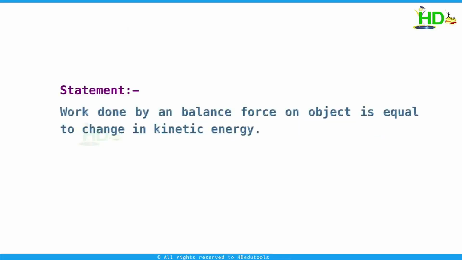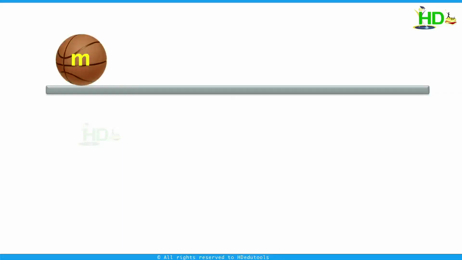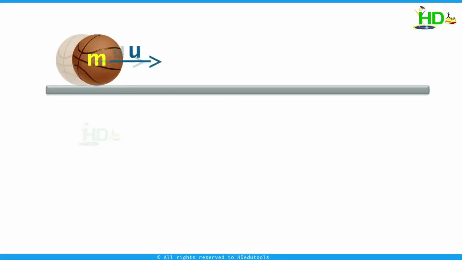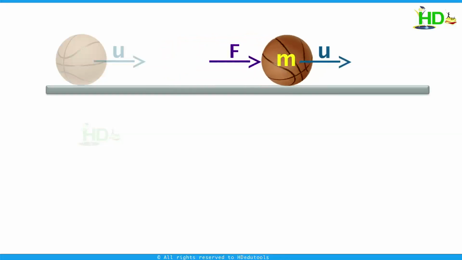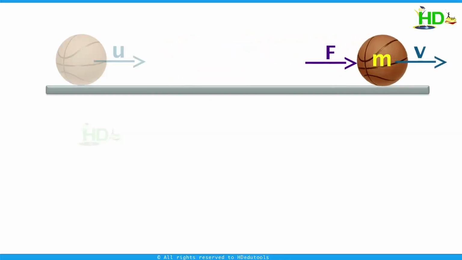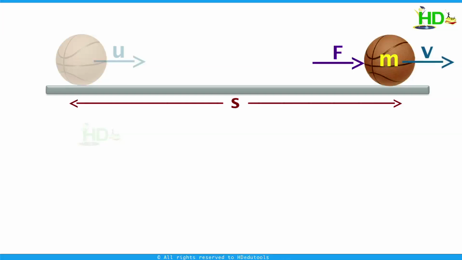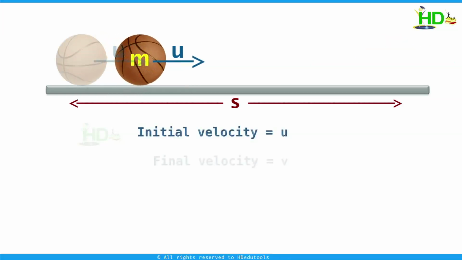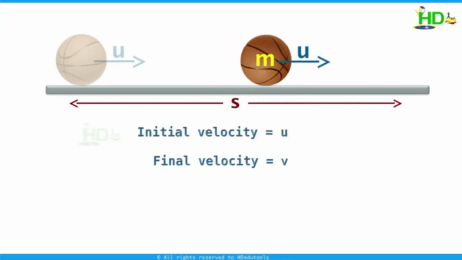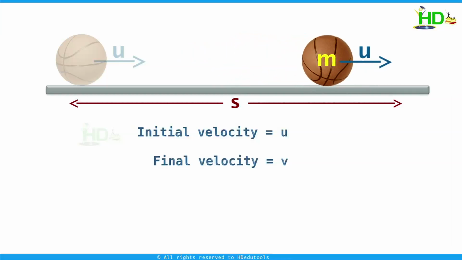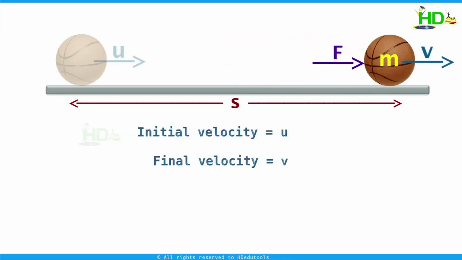Next we discuss the work energy theorem. Work done by an unbalanced force on an object is equal to the change in its kinetic energy. Now we consider an object of mass m moving with velocity u. Due to application of a force F, it gains velocity v after displacement s. In this case, initial velocity is u, final velocity is v. Because of application of force, it gains acceleration, and the velocity changes from u to v.